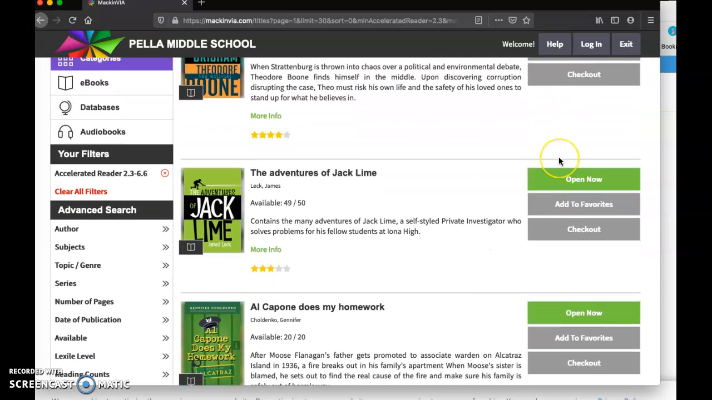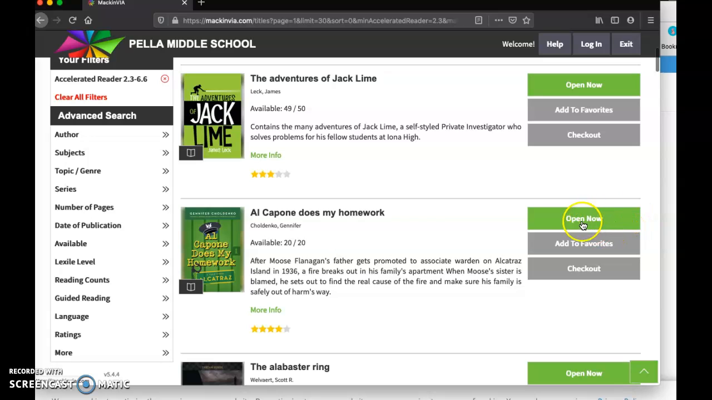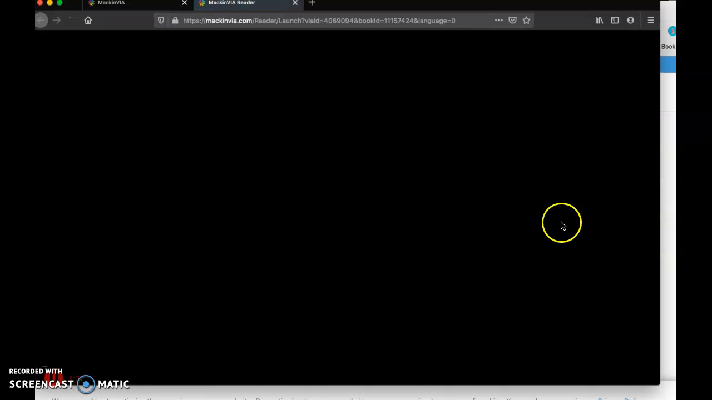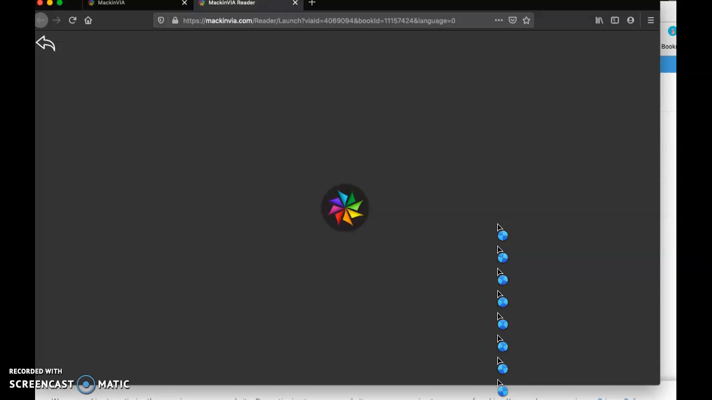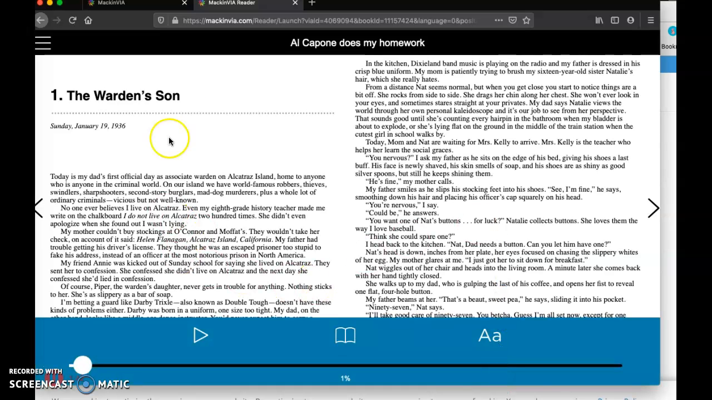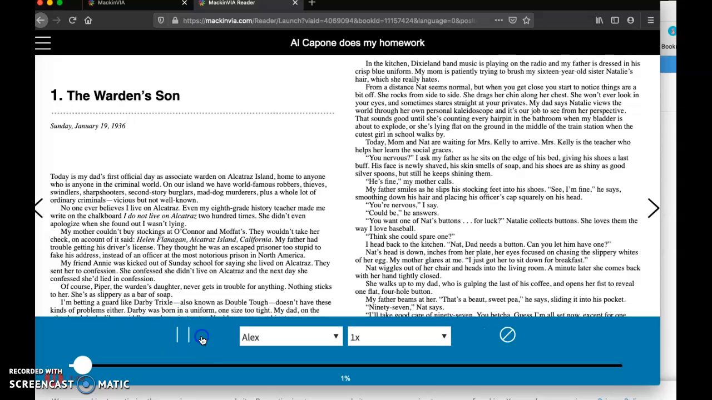So once you find one that you're interested in, you just click on Open Now, and then you can just read it on your computer. Okay, so here you can go through and read the book, or if it has a button like this, it also turns into an audiobook. Okay, so then it'll read the book to you.